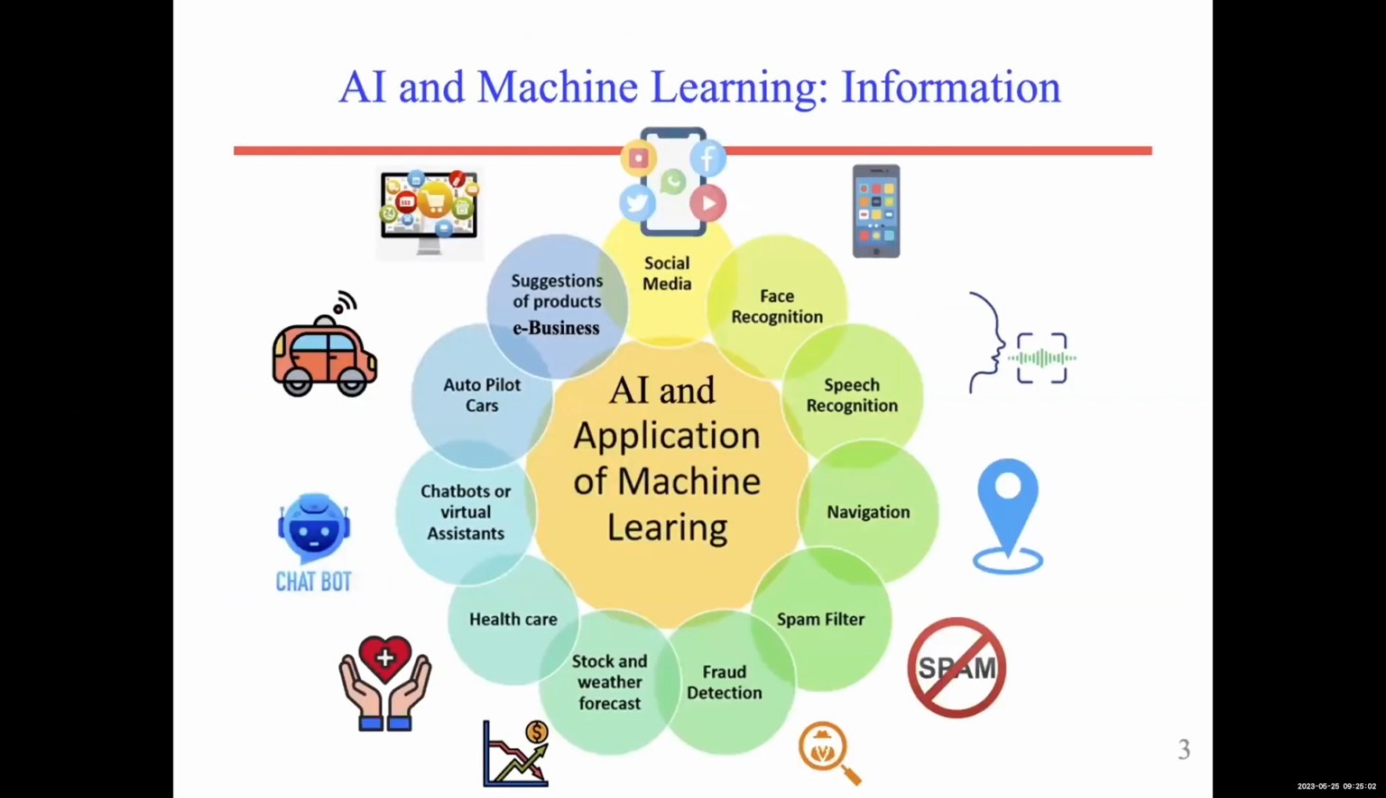So as you know, artificial intelligence and the application of machine learning now dominate our life. From social media to mobile face recognition, speech recognition such as Google Translate, navigation, emails like spam filtering, fraud detection like in banking systems, stock and weather forecast prediction, healthcare recommendations, chatbots and virtual assistants, autopilot cars and suggestions for products, and a lot of other applications that dominate our life now.